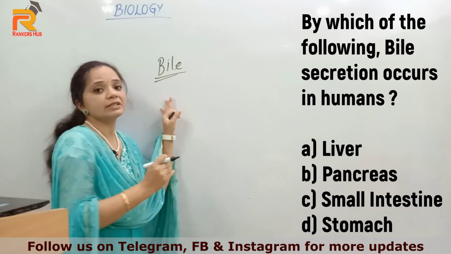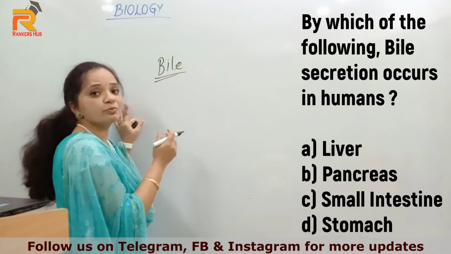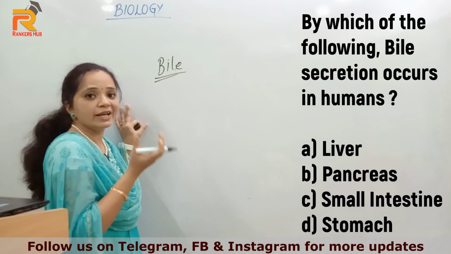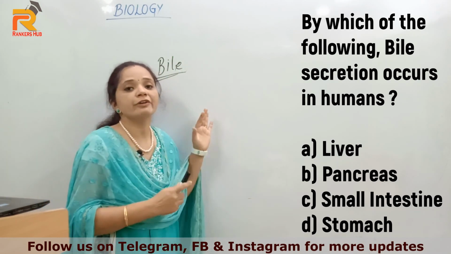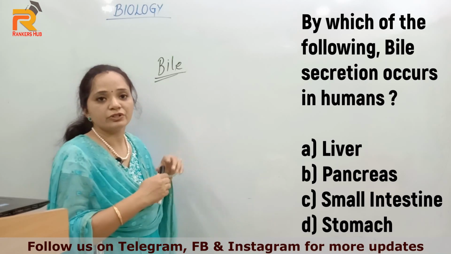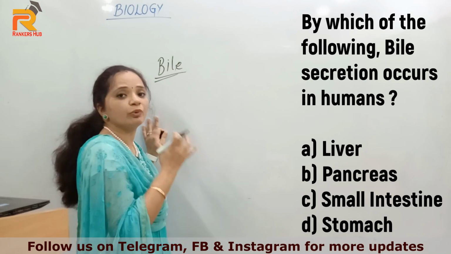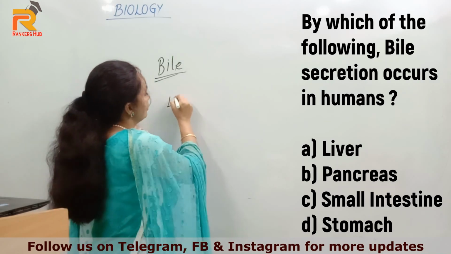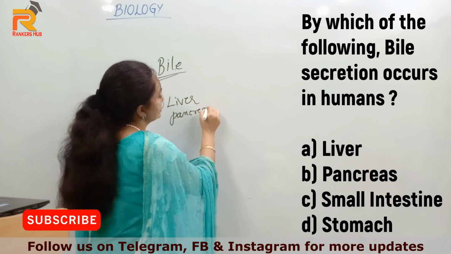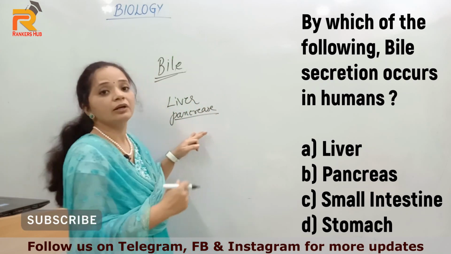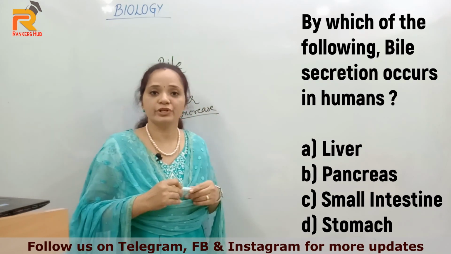Bile is a juice which is produced by one of the organs. The complete digestive system is made of different organs grouped together, and supporting organs like liver and pancreas also produce different juices which help in the digestion of different nutrients.